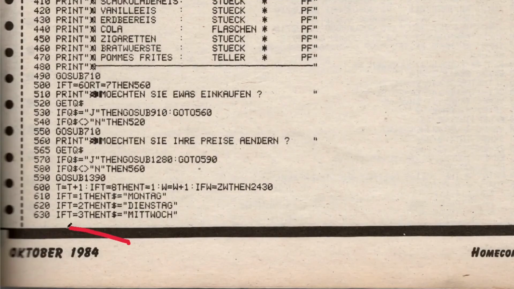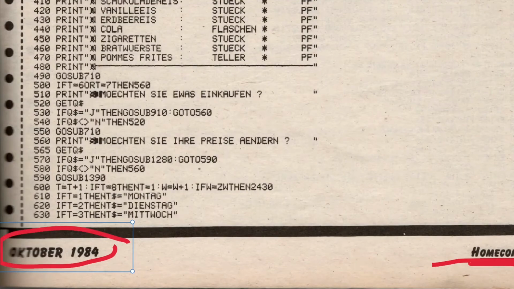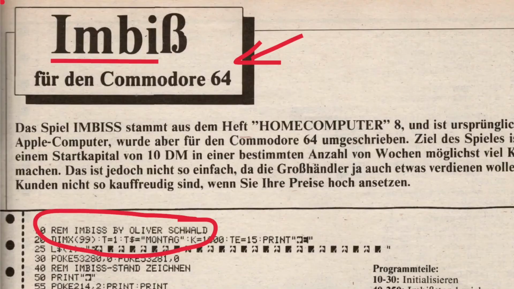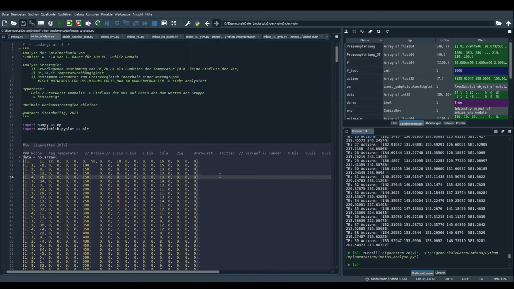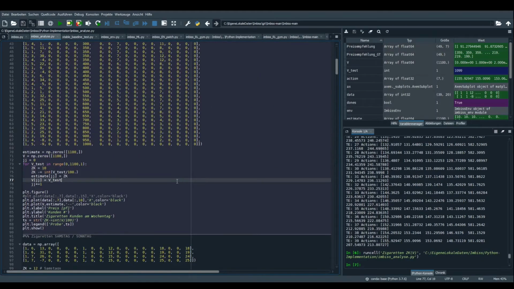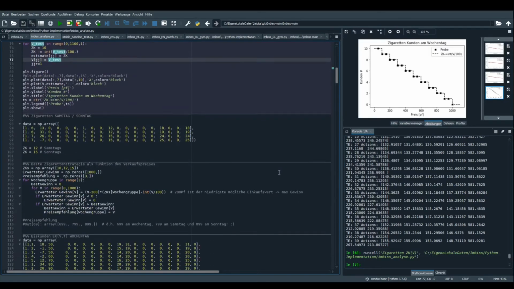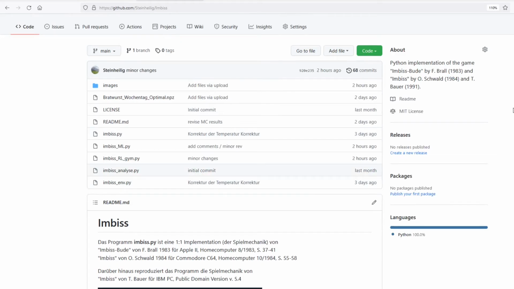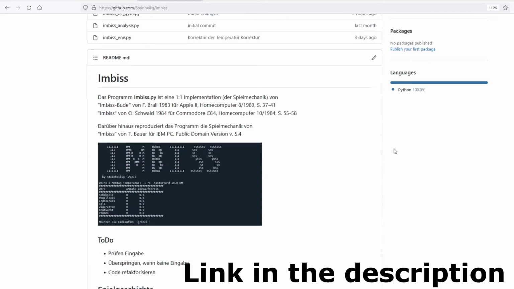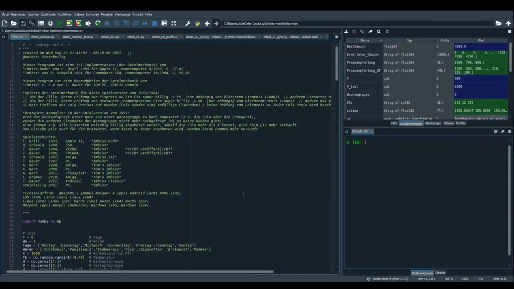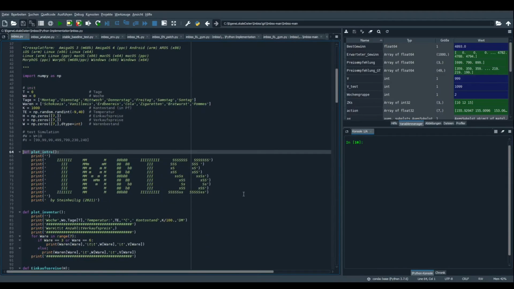Based on the source code from the 1984 version of the game, it is possible to deduce the game mechanics of the 1991 version of the game directly. For this you need only a few samples that you can create by hand, and then analyze the data and fit the function parameters of the original mechanics to the 1991 game. You end up with a Python implementation of the game mechanics of the 1983, 84 and 1991 versions of the game. Now we have the basis for the machine learning methods. We can generate samples and the reinforcement learning agent can interact with the game.